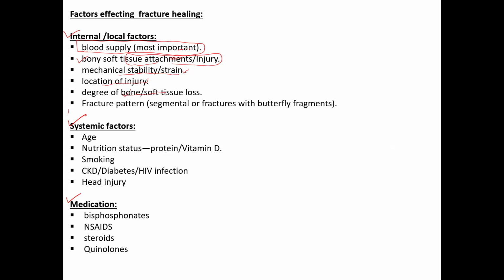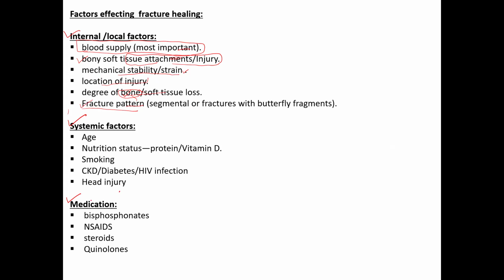Sometimes in an open fracture, a bit of bone comes out and falls off. So that is avascular, and that defect needs to be repaired by the healing process. So it takes more time if there is loss of bone or soft tissue, and the fracture pattern also matters. If it is a transverse fracture, the healing will be a little fast. If it is a spiral fracture, the healing will be very fast, whereas a segmental fracture or a fracture with a butterfly fragment takes more time.